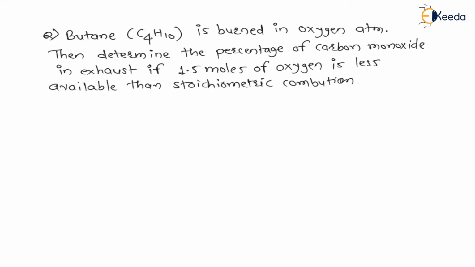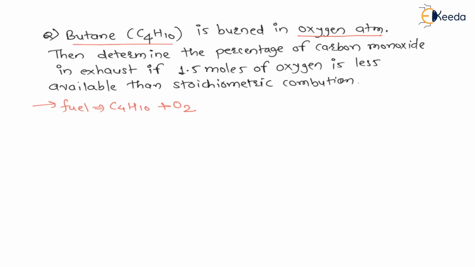So my dear students, let us understand these concepts with the help of a simple numerical. Let us say butane, that is C4H10, is burned in an oxygen atmosphere. Here the fuel is butane, so I am writing: fuel used is butane, which is nothing but C4H10. It is burned in an oxygen atmosphere, meaning it is reacting with oxygen O2. Then determine the percentage of carbon monoxide in the exhaust if 1.5 moles of oxygen is less available than stoichiometric combustion.